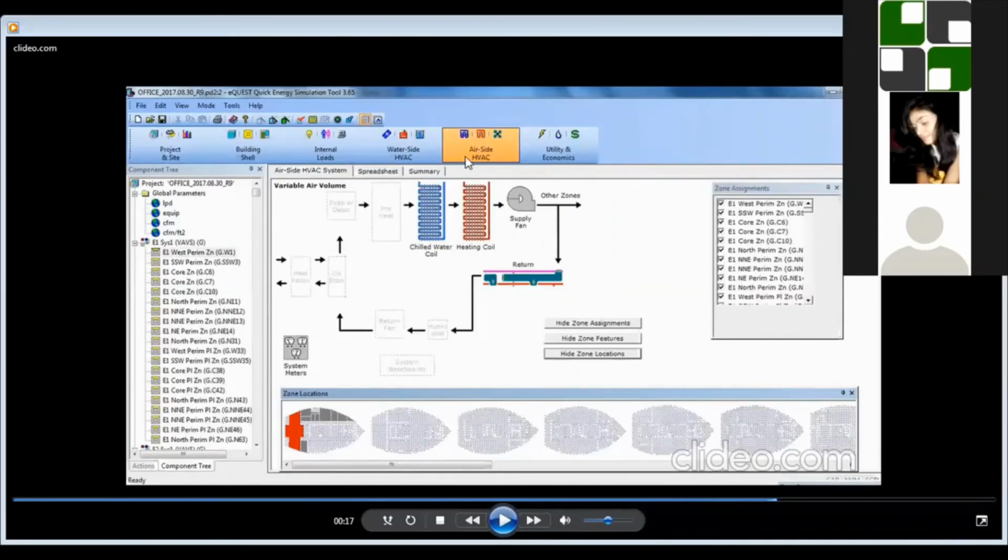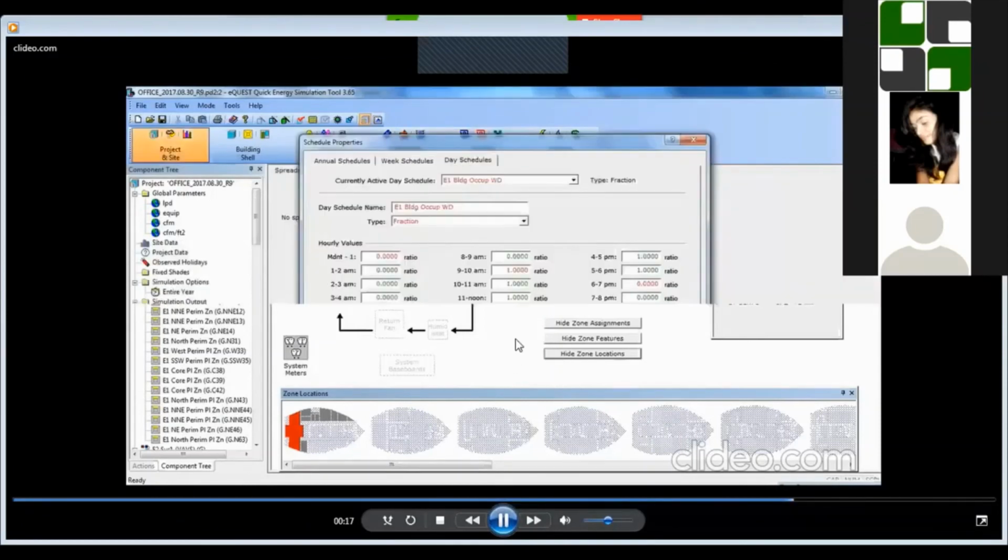After completing all these 5 sections, which are the most important 5 sections in which you have to incorporate all the proposed parameters, there is utility economics, which is basically the study of cost estimation. If you enter the price per unit, it will automatically calculate the payback period and the life cycle cost. Everything will be calculated in the utility and economics. Basically, up to this HVAC system we are going to cover in the detailed presentation.